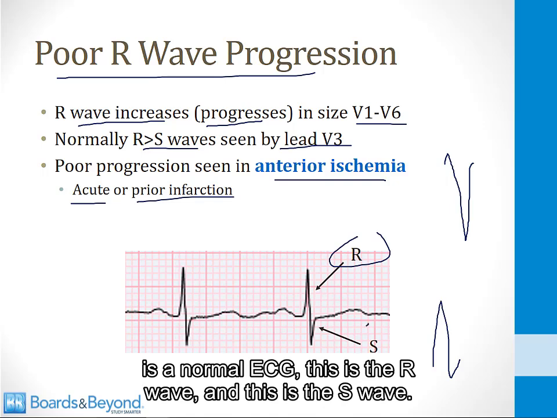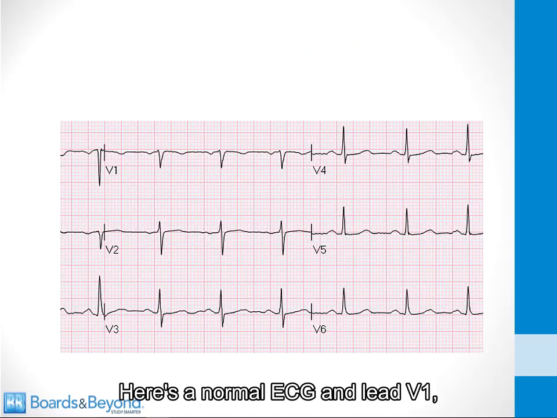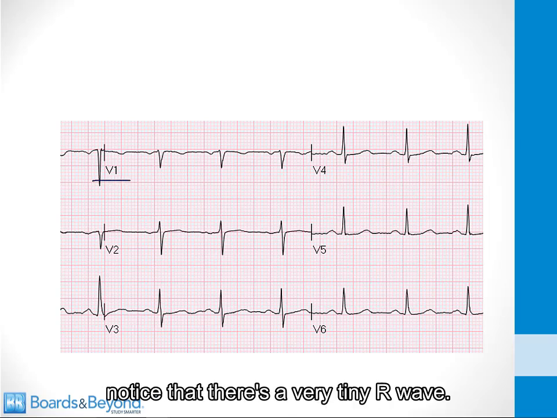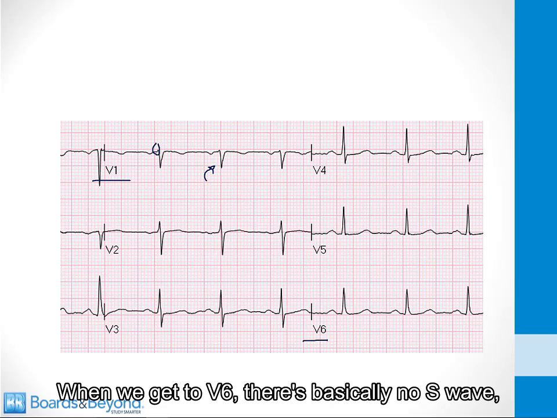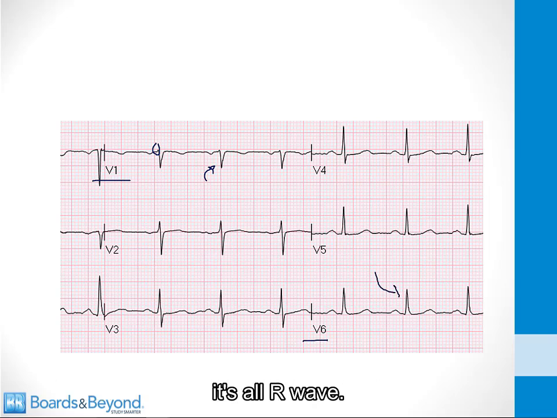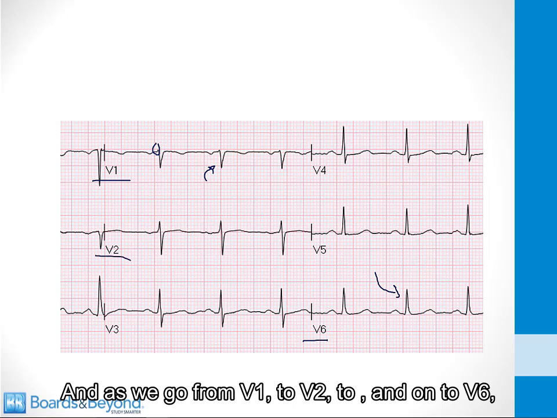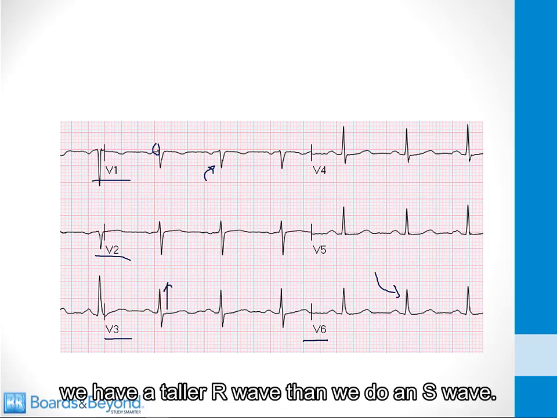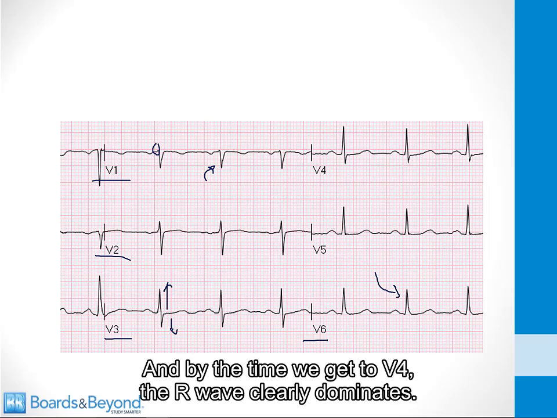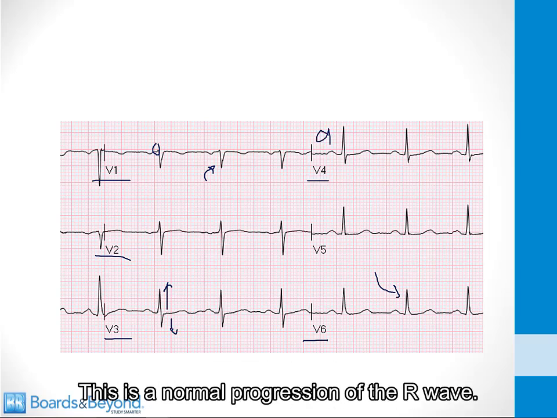And just by way of review on the screen here, there's a normal ECG. This is the R wave, and this is the S wave. Here's a normal ECG in lead V1. Notice that there's a very tiny R wave and then a deep S wave. When we get to V6, there's basically no S wave, it's all R wave. And as we go from V1 to V2 to V3 and on to V6, the R wave gets progressively bigger. By the time we get to V3, we have a taller R wave than we do an S wave. And by the time we get to V4, the R wave clearly dominates. This is a normal progression of the R wave.